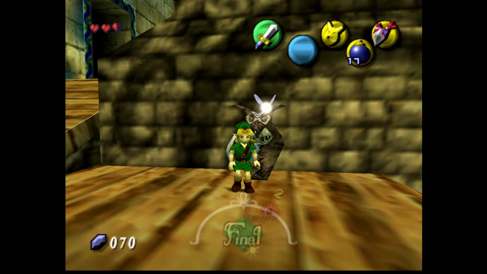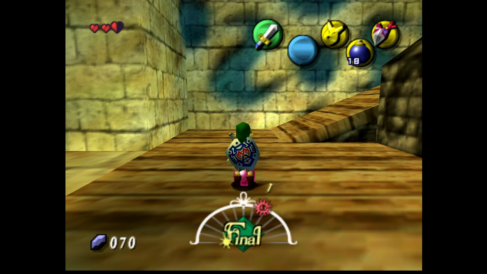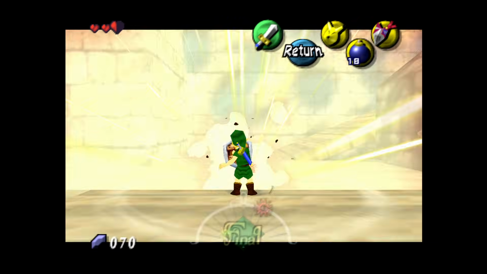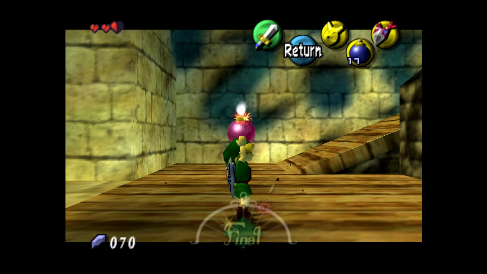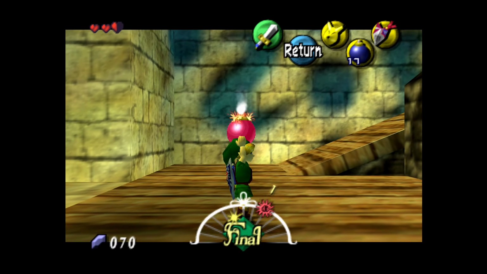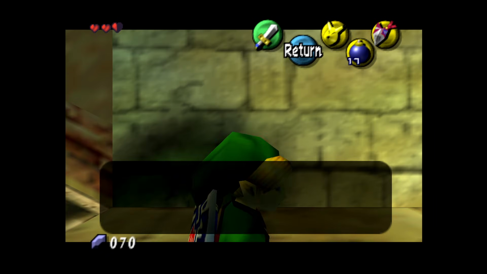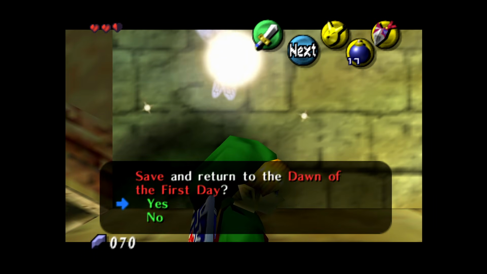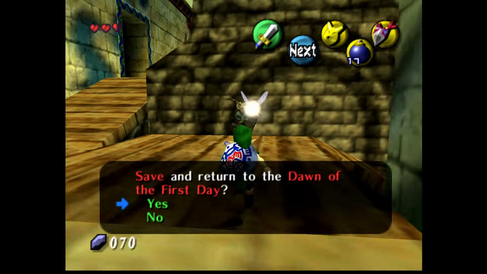Now, as we've seen in a previous video, which I'll link below, the really interesting thing happens when the owl statue hasn't been hit yet and we have a stored song, such as the stored Song of Time, which is what I have in this clip. So I'm going to do the same thing again, and when we close the text box, you'll see that Song of Time dialogue pop up.